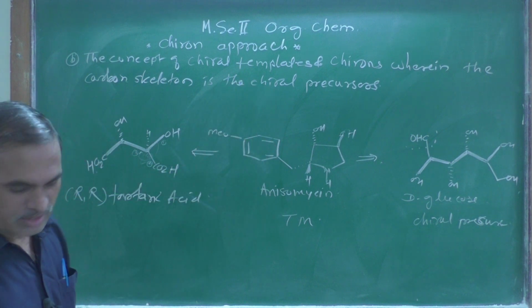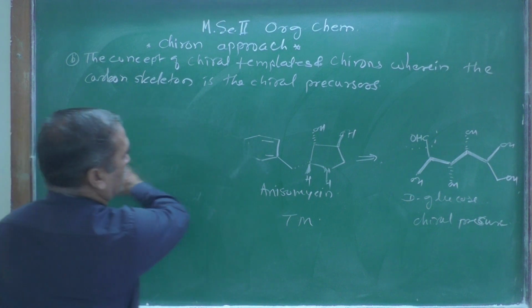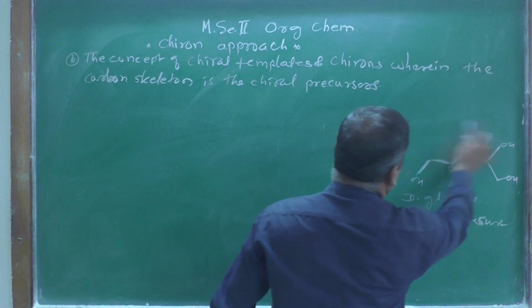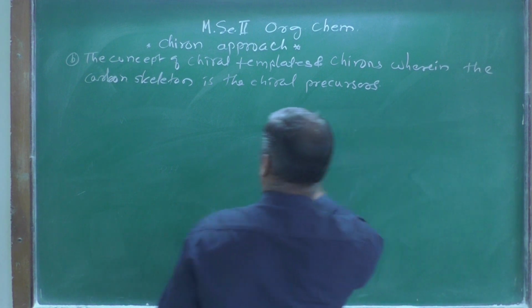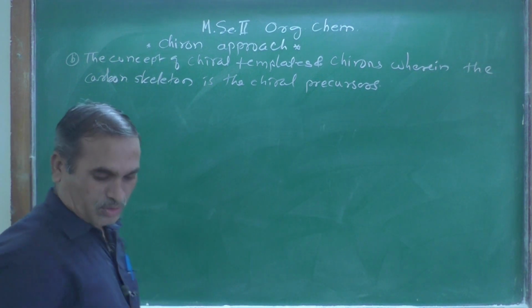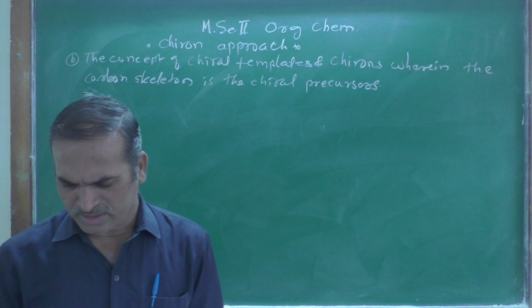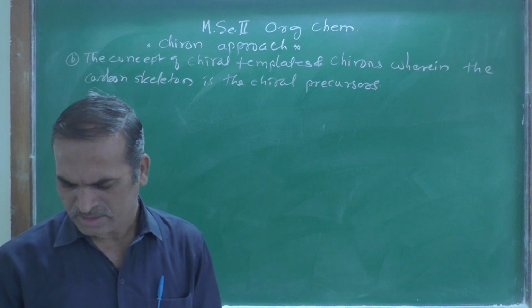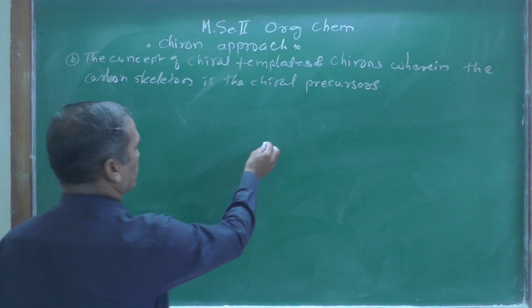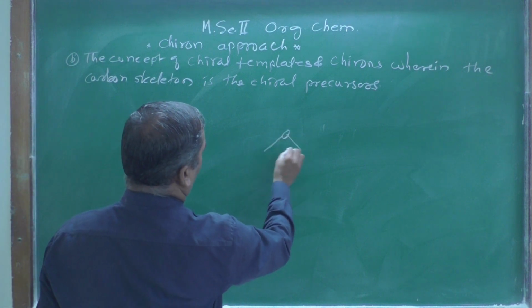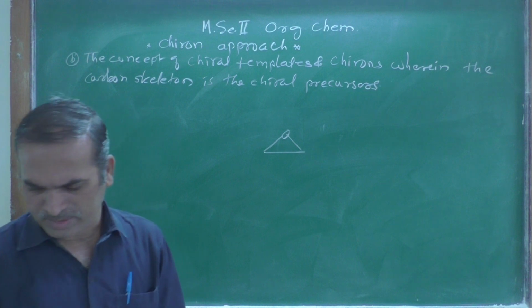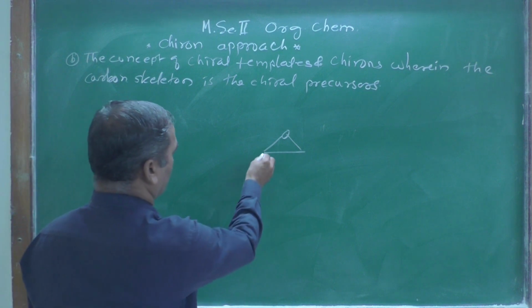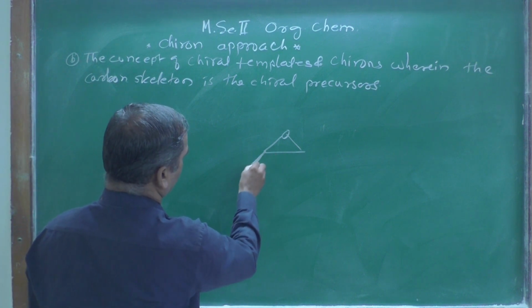Now let us look at another example over here. Let me clean the board first, and we will see another example here. Suppose we have this compound like this. This is a target molecule, one of the epoxide type of compounds here.